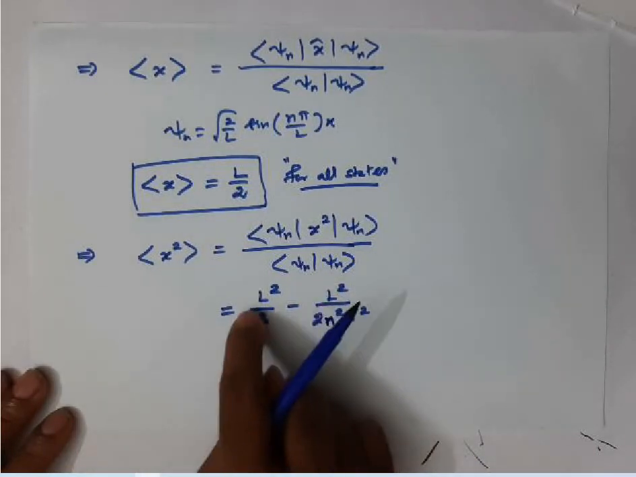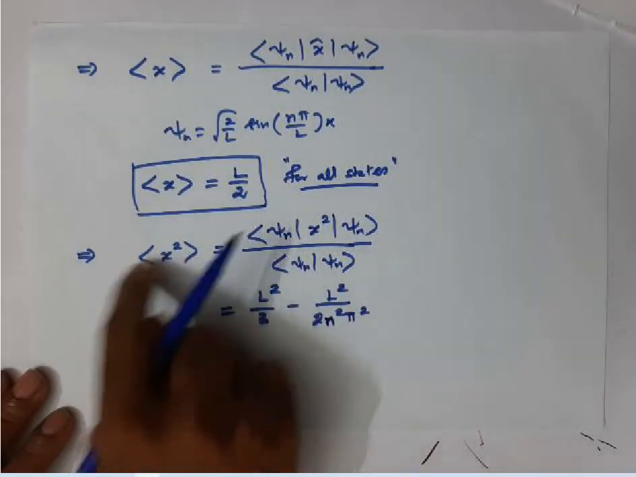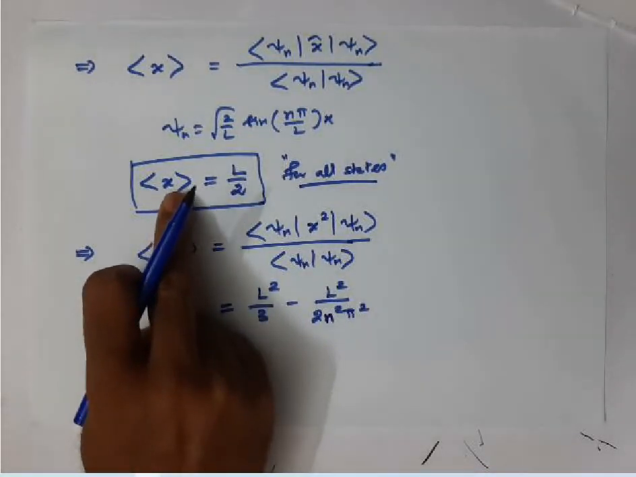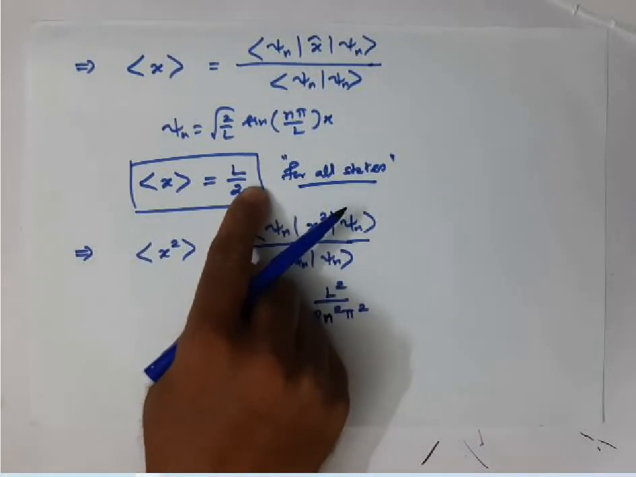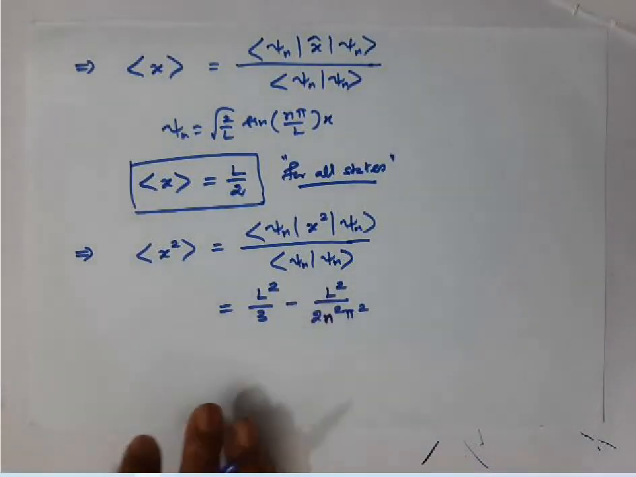If this decreases, since we are subtracting this quantity from here, the average value of x square will increase. So the average value of x square increases as we go to higher states, that is n equal to 1 to n equal to 2, n equal to 2 to n equal to 3, n equal to 3 to n equal to 4, like that. If you move towards higher n quantum states, the average value of x square keeps on increasing, whereas the average value of position x remains the same. It is always L by 2, whereas the average value of x square is always increasing. Keep this in mind, very, very important.